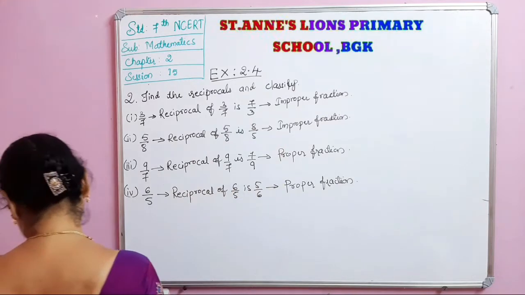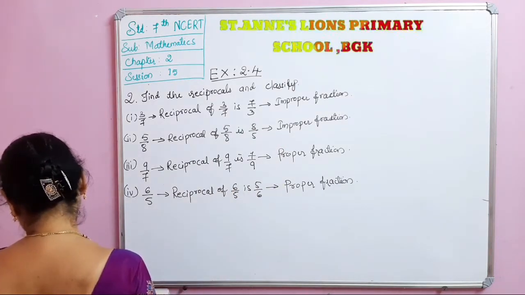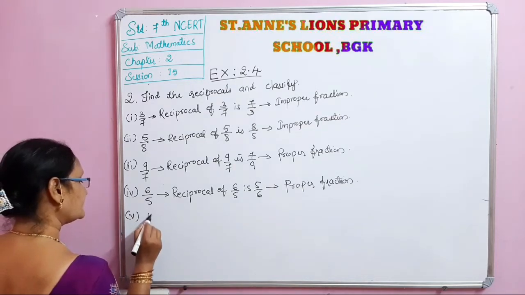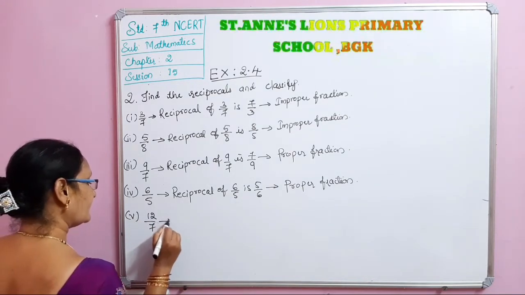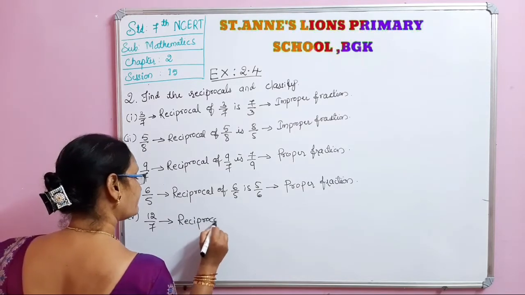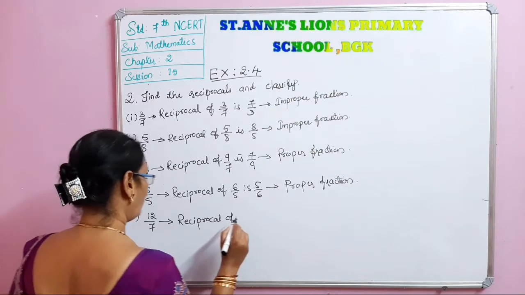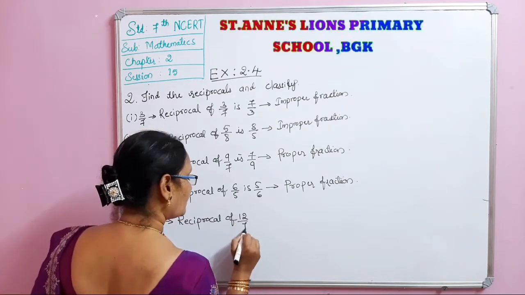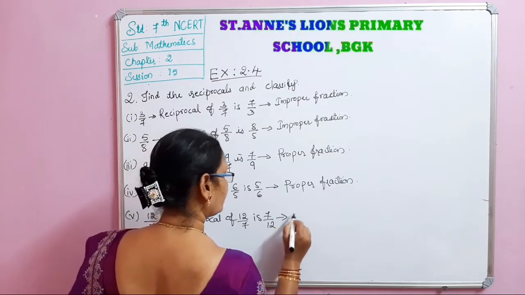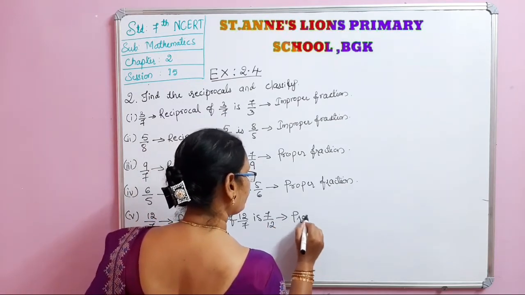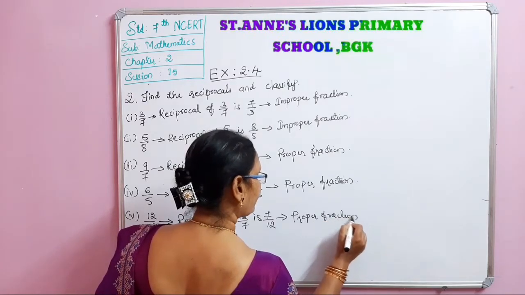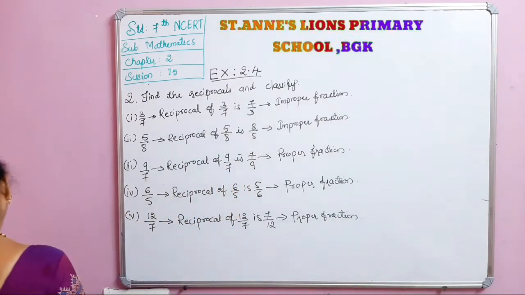Then the fifth one is 12 by 7. The reciprocal of 12 by 7 is 7 by 12. That is a proper fraction.